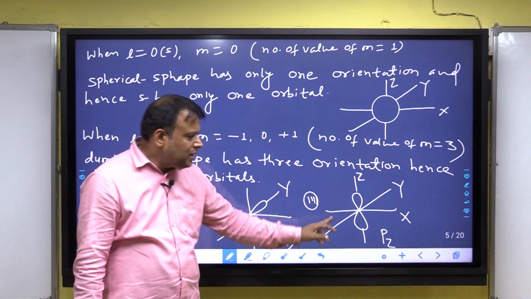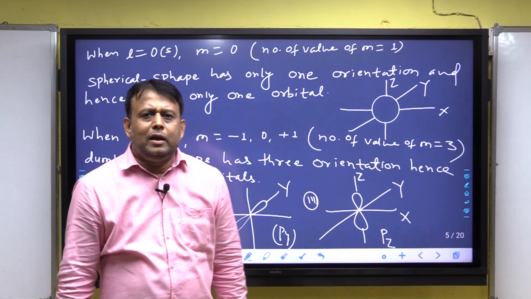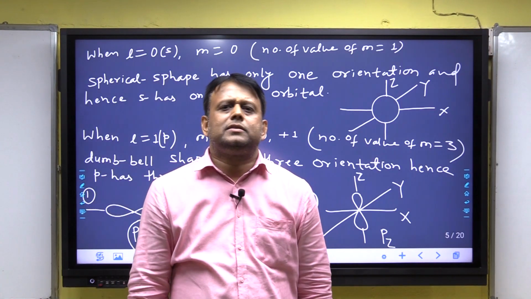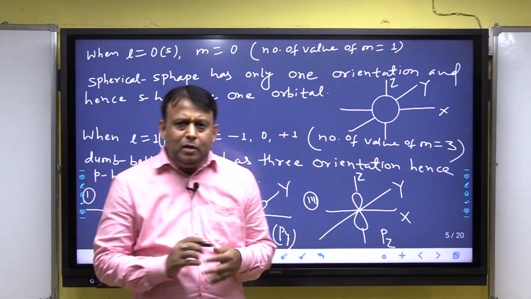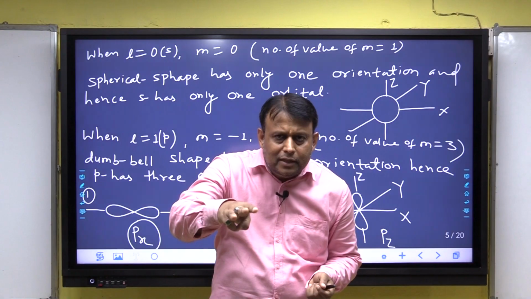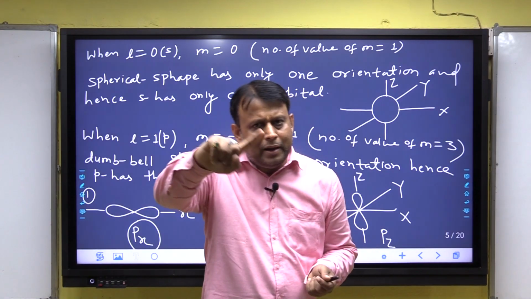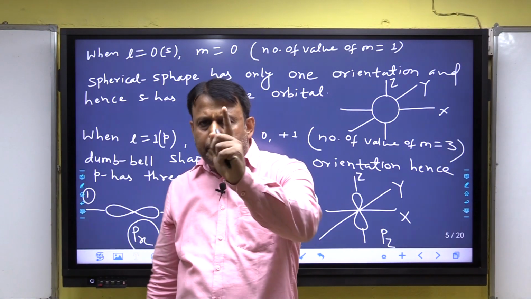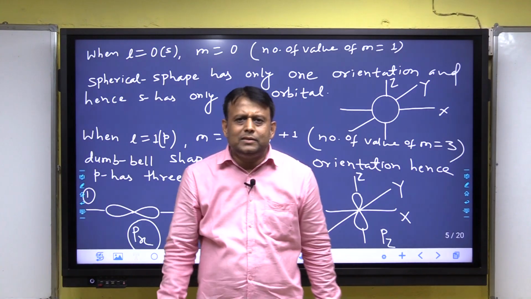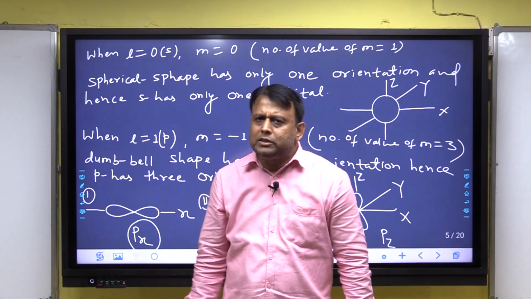And third is Pz, when the dumbbell lies on the z-axis. I am repeating. P has 3 orientations. Px, the dumbbell lies on the x-axis. Py, the dumbbell lies on the y-axis. And Pz, the dumbbell lies on the z-axis.